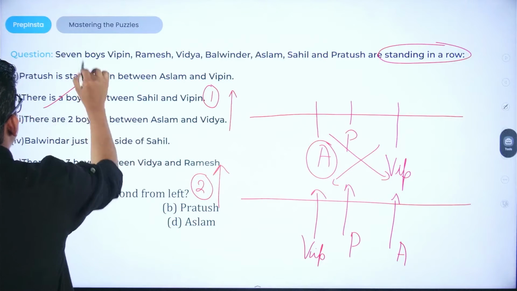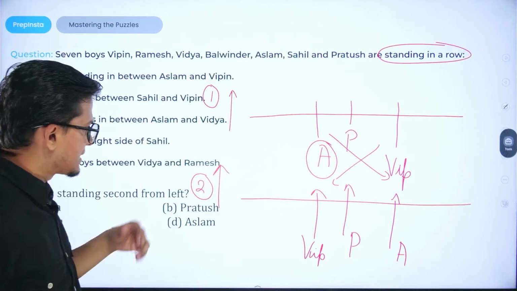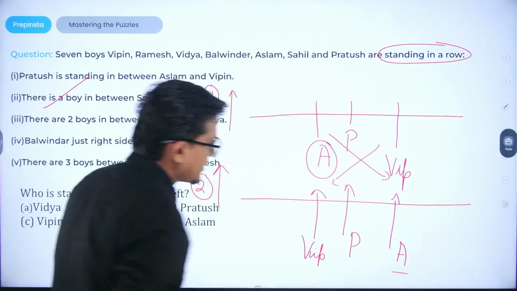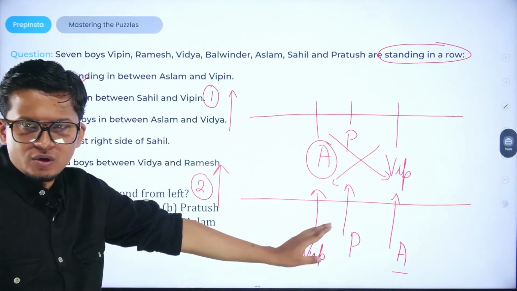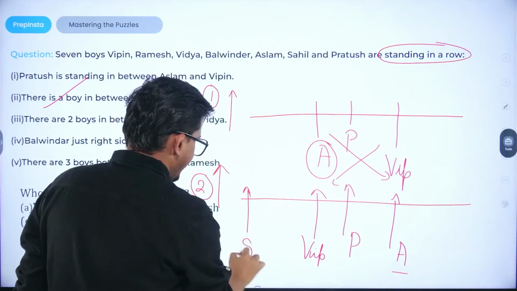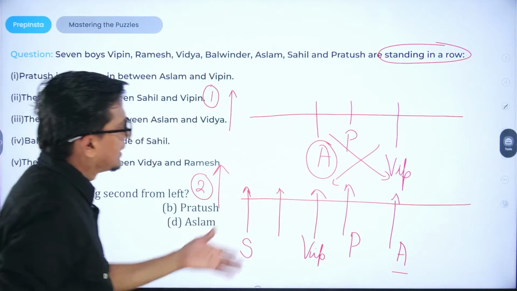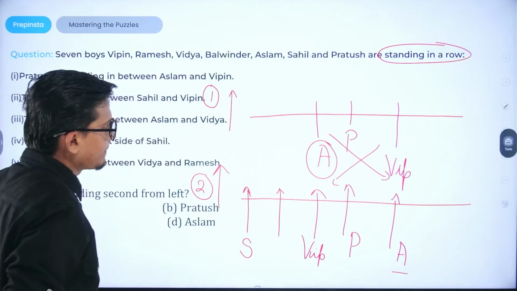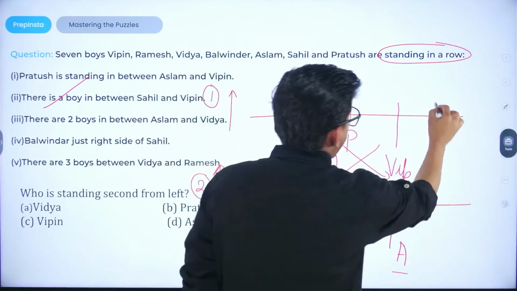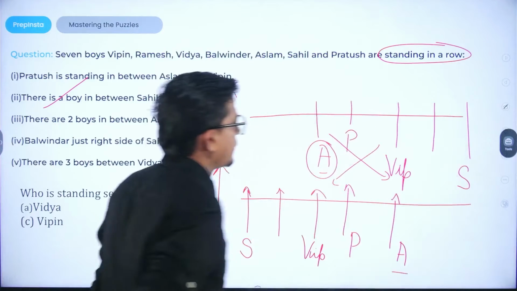Now go with the second piece of information. There is a boy in between Sahil and Vipin. Sahil can't occupy this particular position because Aslam has already occupied it. So Sahil will definitely come to this position, and there is a boy in between Sahil and Vipin. Now if we go with the first possibility, Sahil won't be coming to this position. Sahil will definitely occupy this particular position.